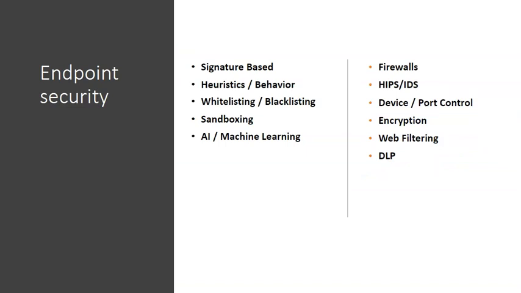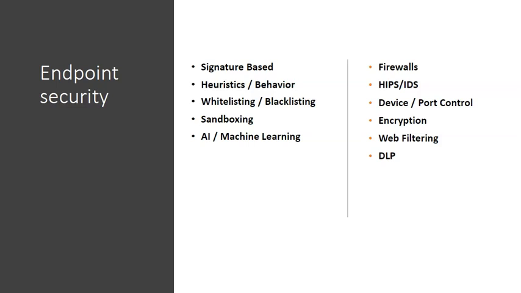In endpoint security, endpoint means the laptops and desktops which the end users are using for their day-to-day work. These endpoints can use software, which we call antivirus or anti-malware software, which uses signature-based, heuristic, behavior, whitelisting or blacklisting, sandboxing, and even AI and machine learning techniques to protect those systems. Signature-based is the best protection from known threats. In this, the antivirus will maintain a database of all the malware signatures, but it requires constant updates to be effective in that particular environment.